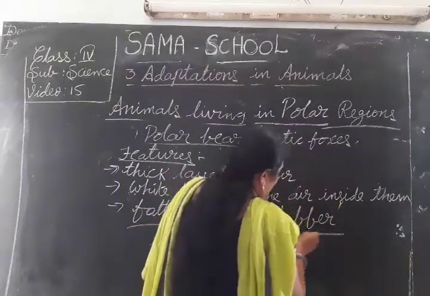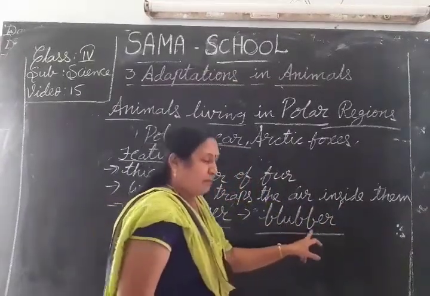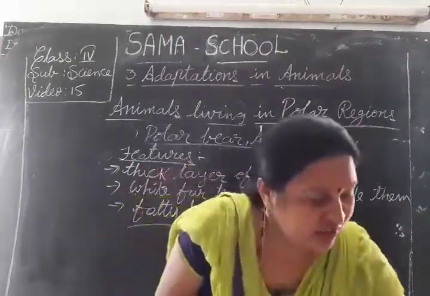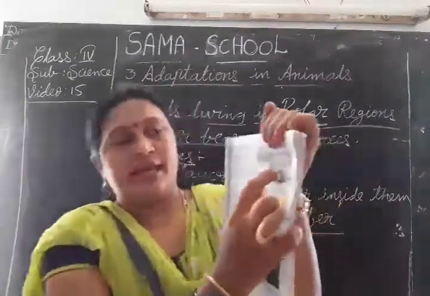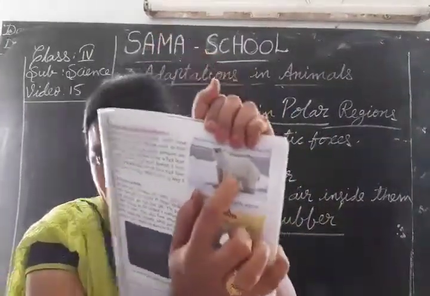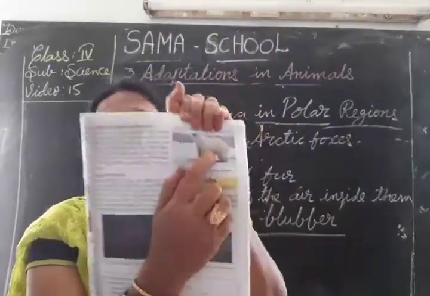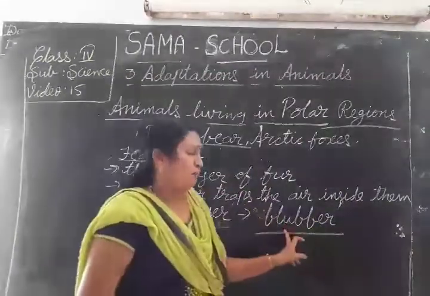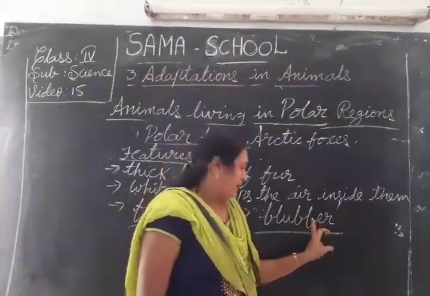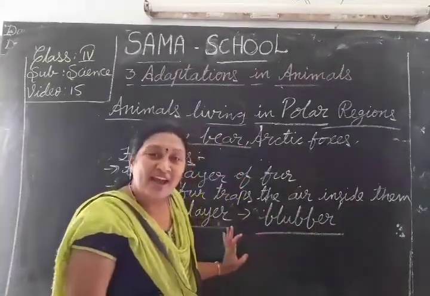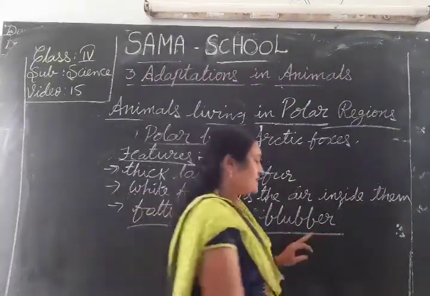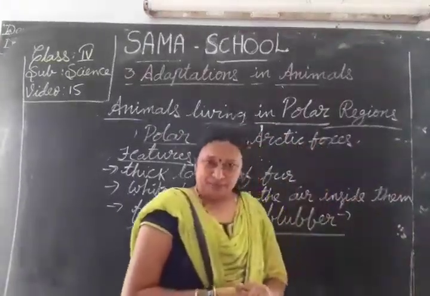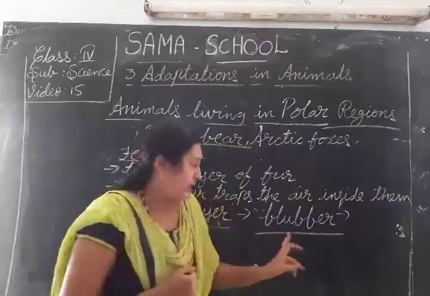What is it, children? Blubber. B-L-U-B-B-E-R. Blubber. A thick layer of fat under its skin is known as blubber. Then what is the use of this fat? Yes, the blubber gives warmth to the polar bear.